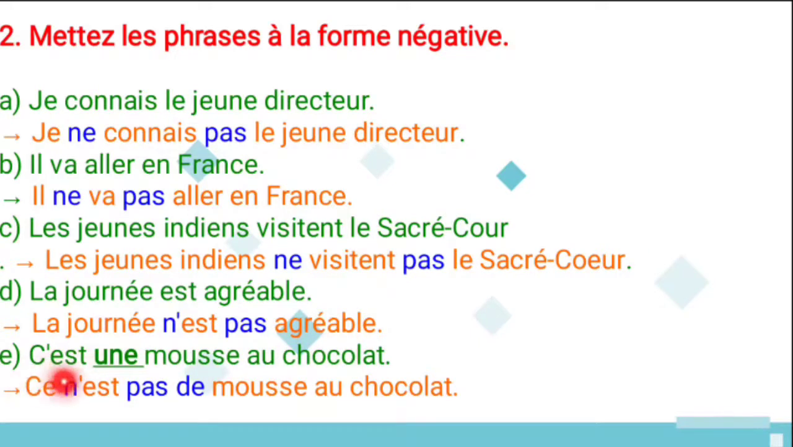And next, cette fille mange une mousse au chocolat. When you change it to the negative form, for that you use de, because an indefinite article is there. So the answer, here you have to separate this: ce plus n apostrophe and est, that's the verb. So ce n'est pas une mousse au chocolat. It's not a chocolate mousse. So this is all about your negative.